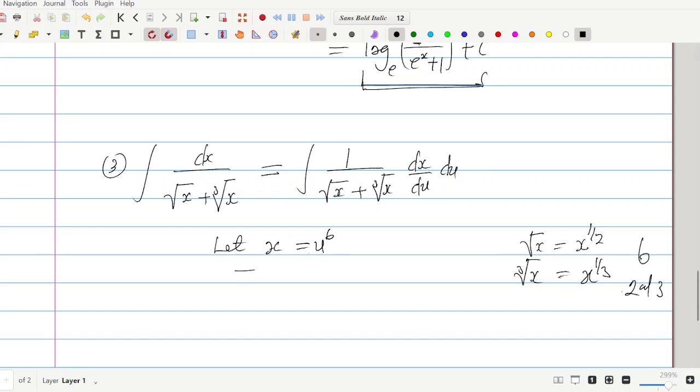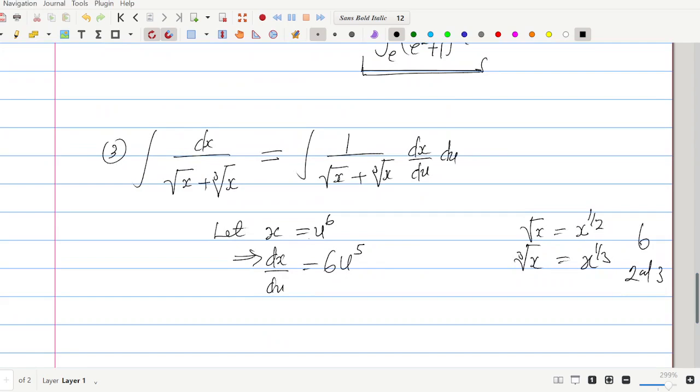Now, in this case, dx over du becomes 6 u to the power of 5. So substituting this data into our integrand, we have it as follows.